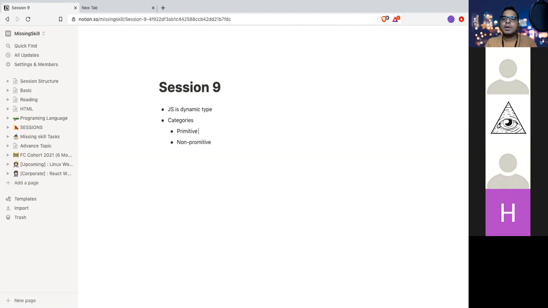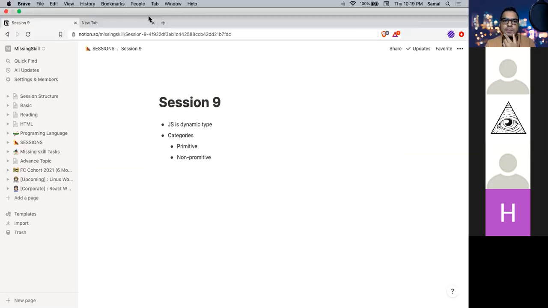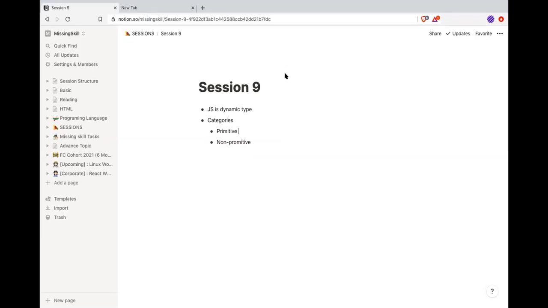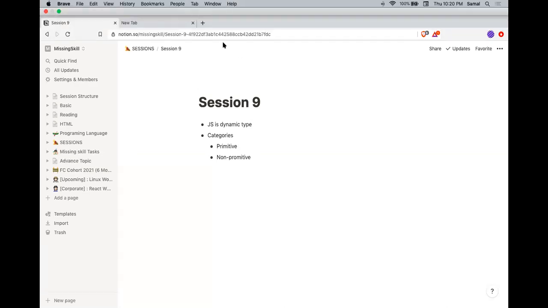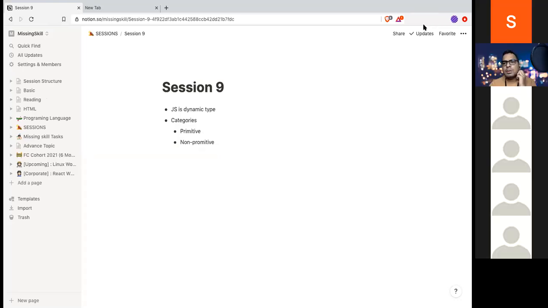Okay. Who can explain what a primitive is? What does primitive mean from other languages? Primitive means those are provided by JavaScript itself, and non-primitive means it is derived somehow. Primitives are the variables that, once defined, cannot be changed. Non-primitives you can change. Okay.